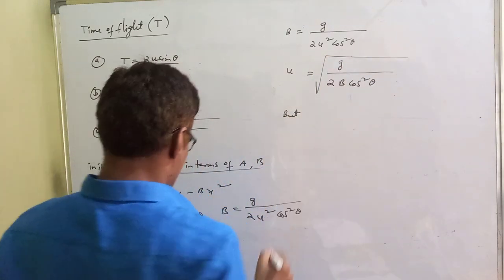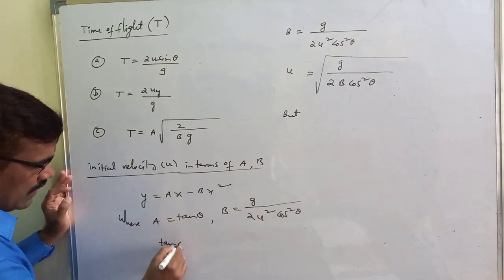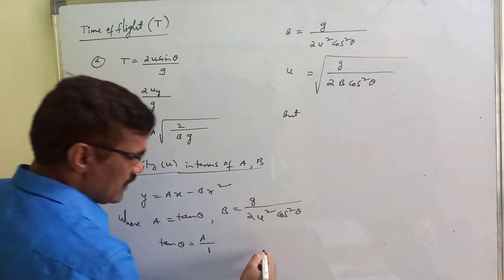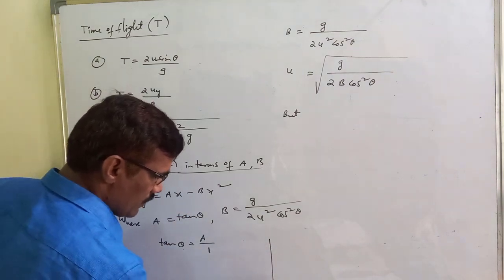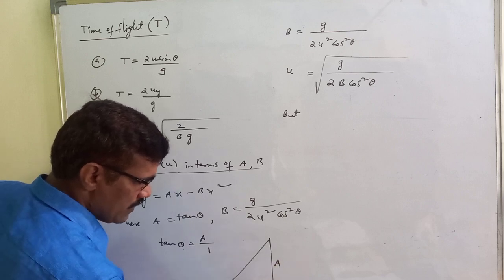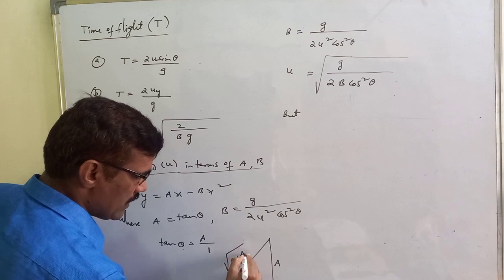From a equal to tan theta equal to a by 1, opposite side a, adjacent side 1, hypotenuse is root of 1 plus a square.